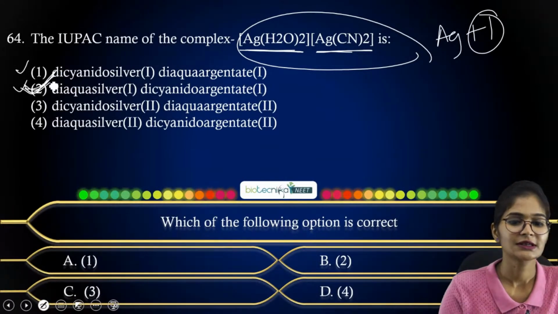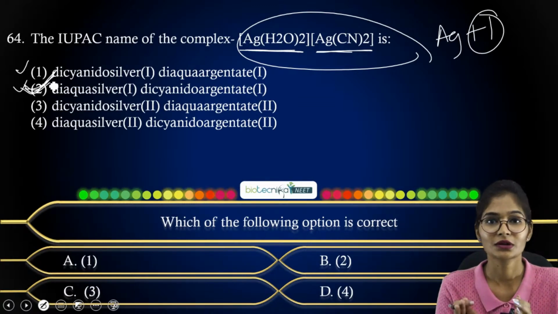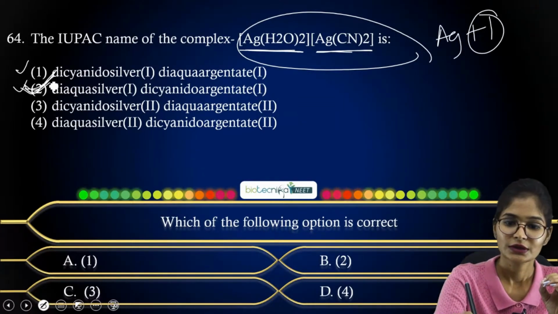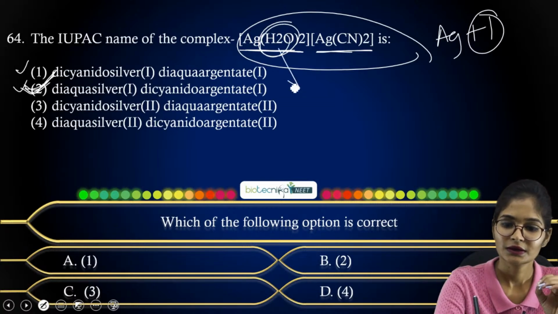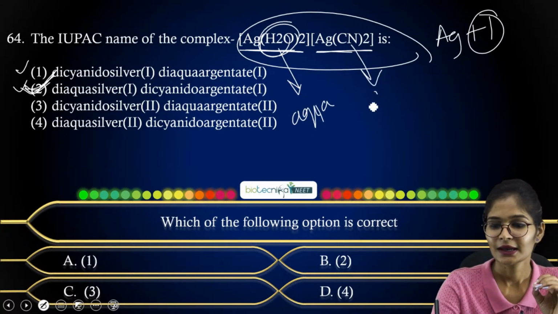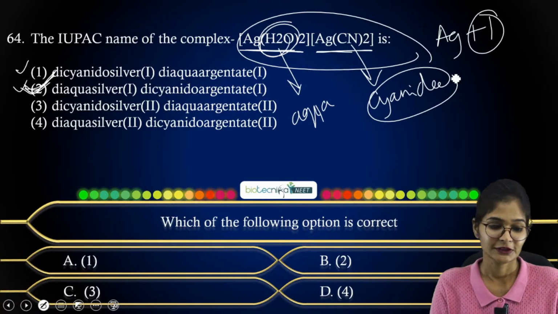So oxidation state is same, but the thing they have considered is that cyanide and water molecule first and last. So aqua should be first because you are considering alphabetical order, right? So here water is mentioned as aqua, and cyanide as cyanido, right? So your option B must be correct here.